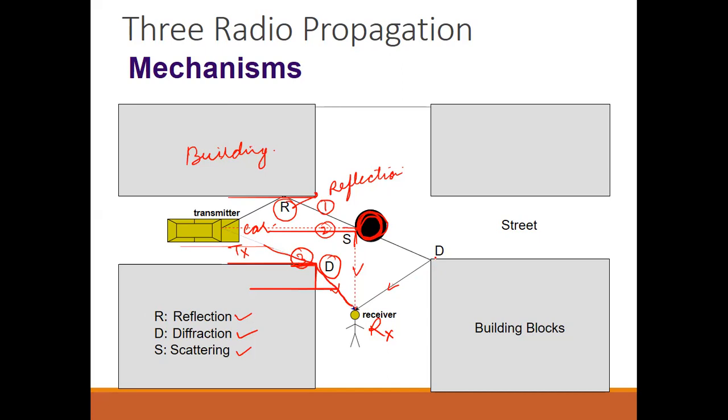Okay, next diffraction. So diffraction, you can see that it is also some building blocks. Building blocks means like अगर वहां पे ईंटें रखे हो. Okay, so building blocks will be there. Here is street, ये स्ट्रीट है यहाँ पर. Okay, so बिल्डिंग है. So in this picture, from this picture you can understand very easily that how reflection, scattering and diffraction are added together to reach the receiver. Okay,